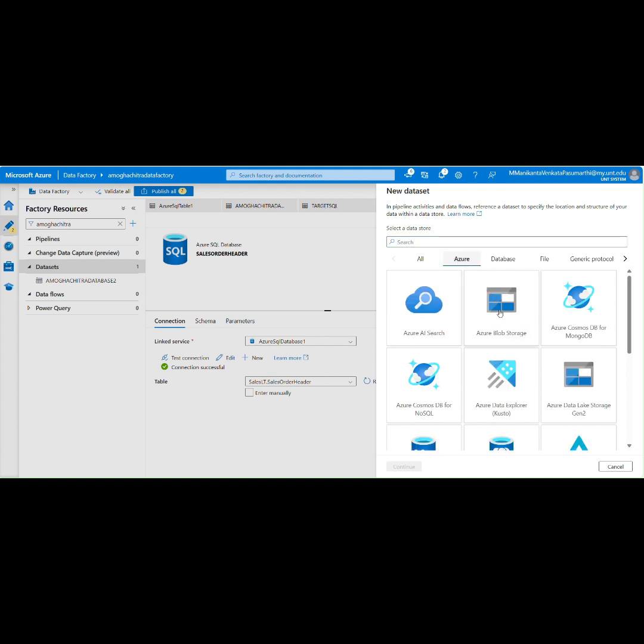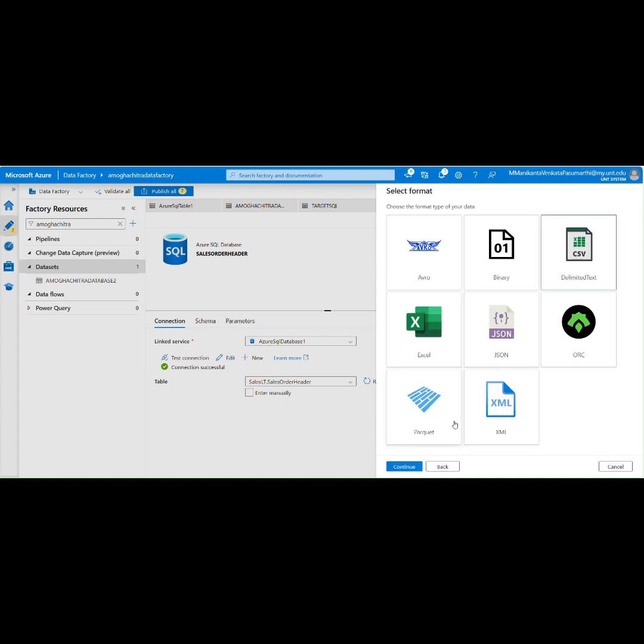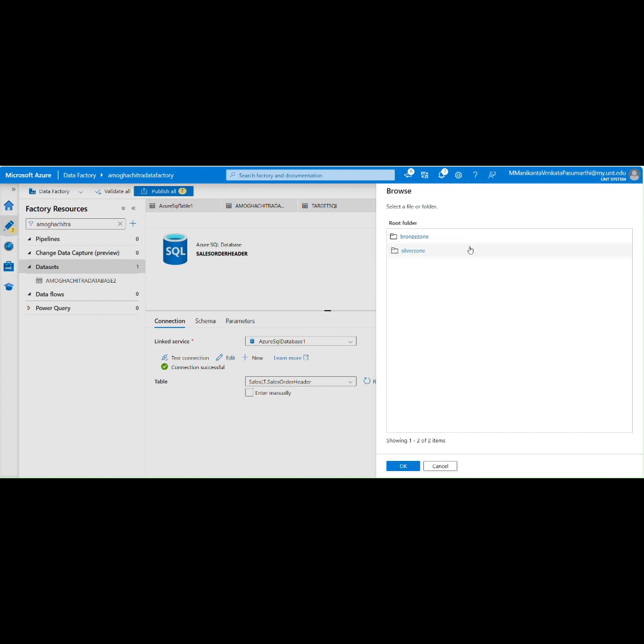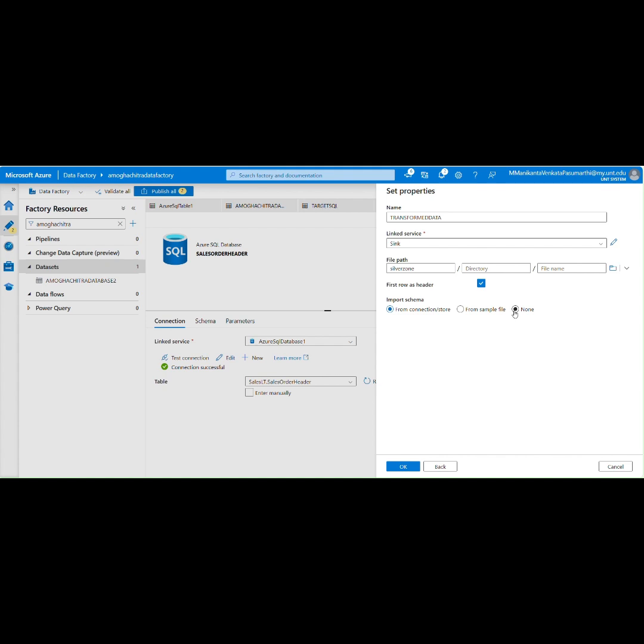So click on Azure Blob Storage, click on continue. Save the CSV file, click on continue. So it is transformed data. Linked service is sink. Same procedure, it is in the silver zone. So click on OK, click on none because it is an empty table. Click on OK.